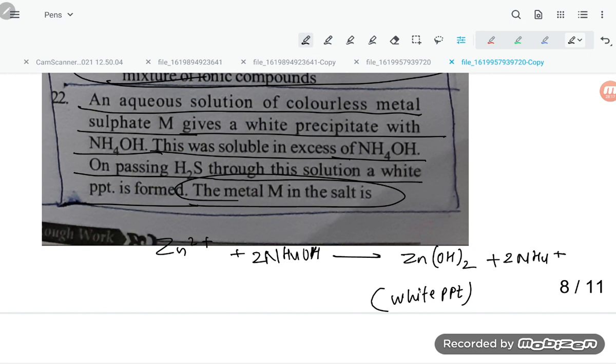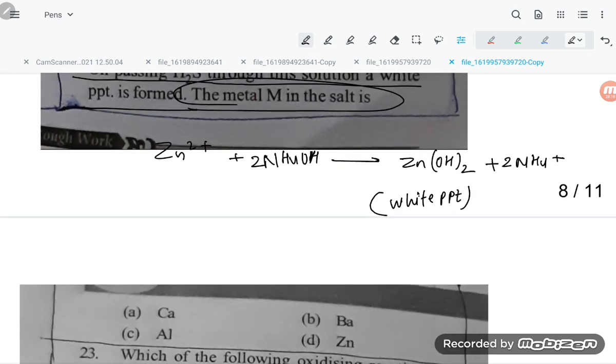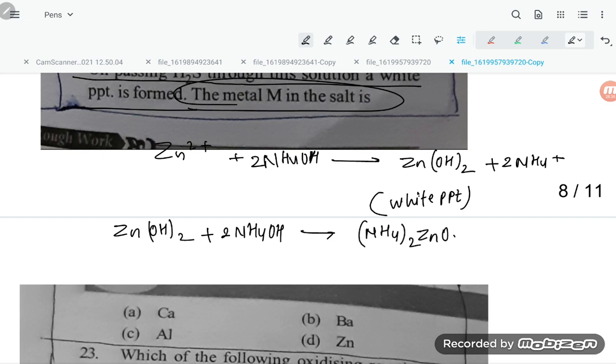Now, dear students, Zn(OH)2 plus 2NH4OH will give the soluble complex (NH4)2ZnO2 plus 2H2O. This is the soluble complex.